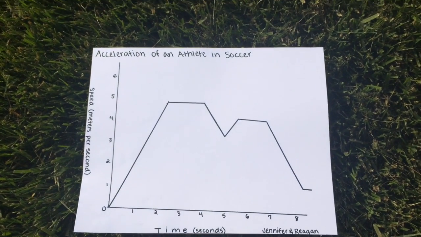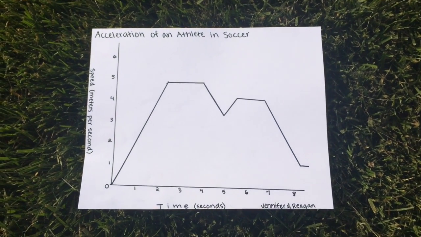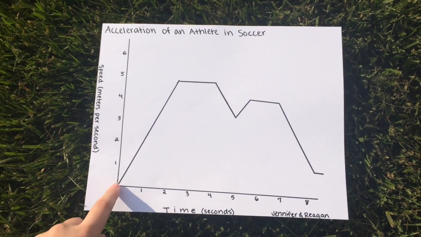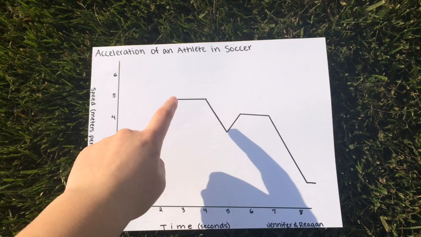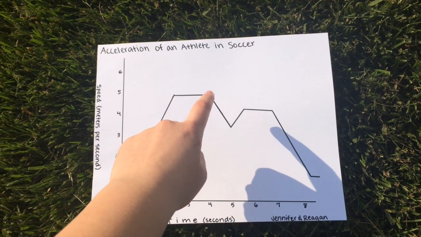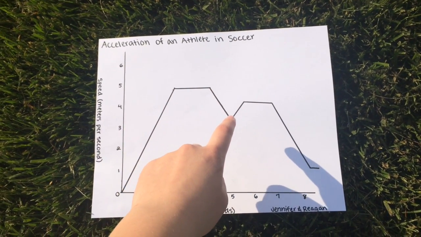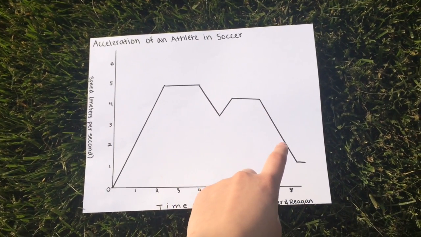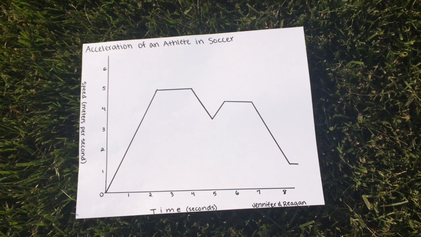So, as you can see, when the athlete was running to get the ball, they started at 0 and then accelerated, then went at the same speed, then decelerated, then accelerated again, ran at the same speed, and decelerated and came to a slow jog.